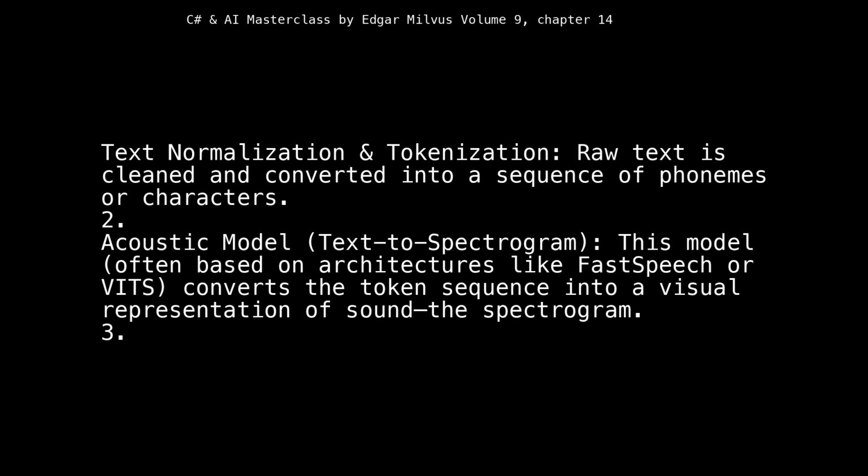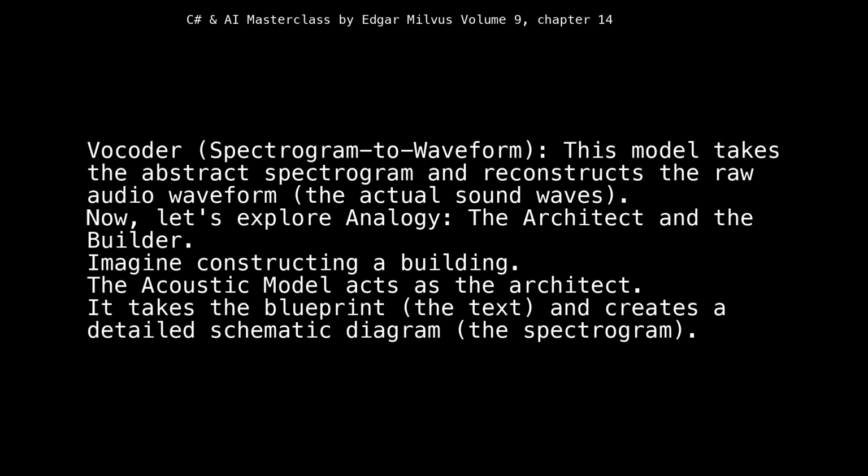2. Acoustic model, text-to-spectrogram. This model, often based on architectures like FastSpeech or VITS, converts the token sequence into a visual representation of sound, the spectrogram. 3. Vocoder, spectrogram to waveform. This model takes the abstract spectrogram and reconstructs the raw audio waveform, the actual sound waves.